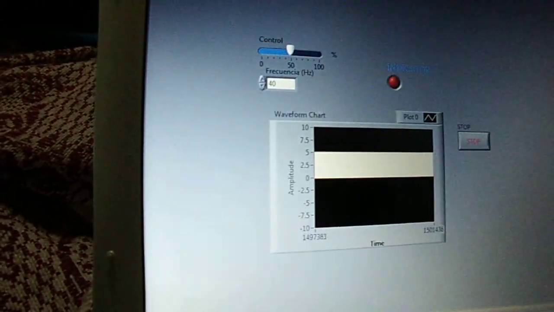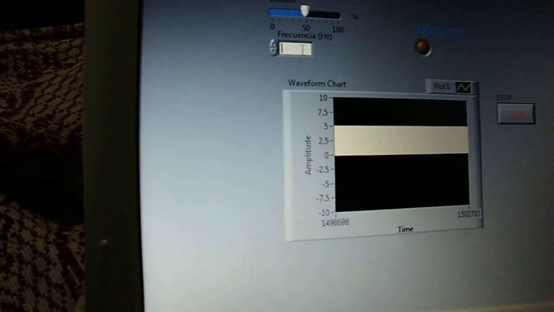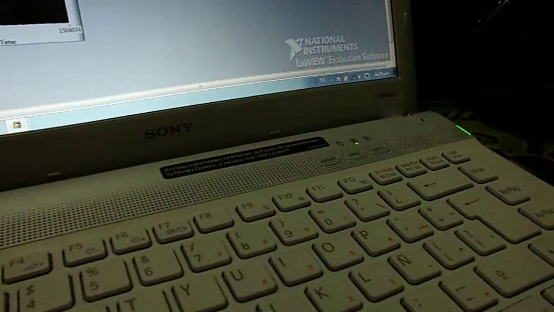What happens if we change the value of the frequency? What happens in the equilibrium of this system? Now we are going to change this value of the frequency to 1 Hz, for example. I'm going to put enter. Look, please, at the moment it is changing the frequency to 40 Hz, and what will be the effect on the equilibrium in this levitation system? Look, please, I'm going to put enter to change the frequency to 1 Hz.